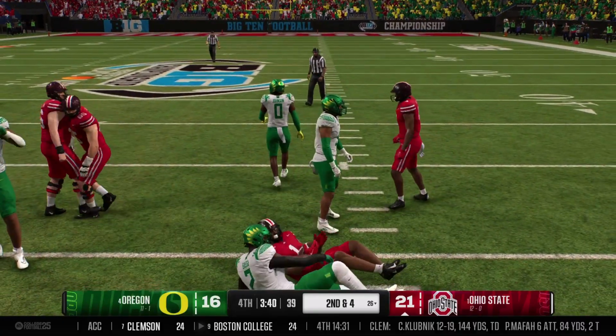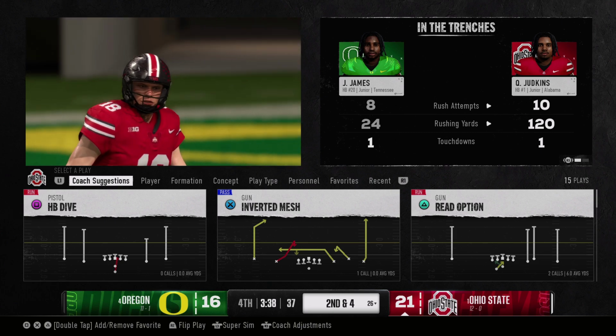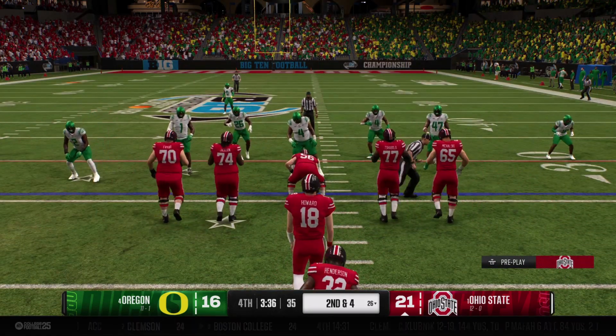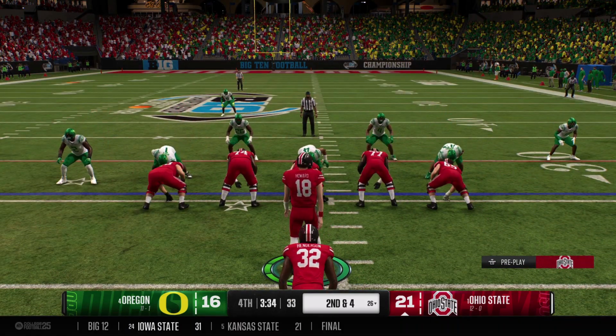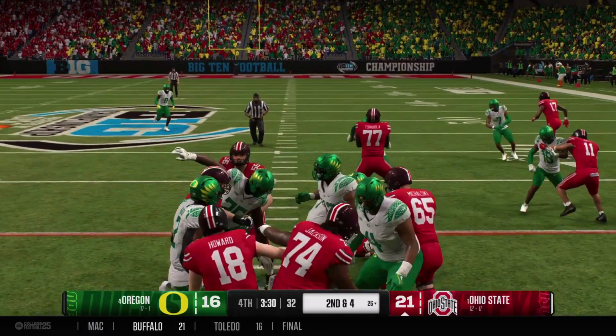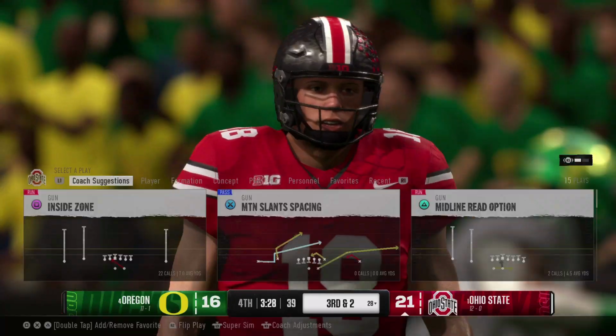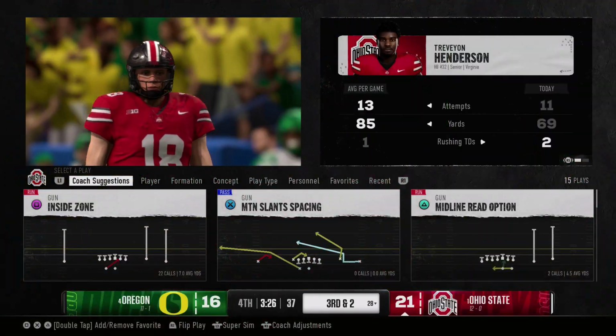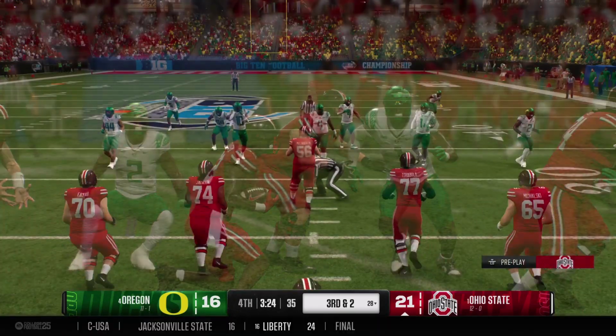Game moves the ball out past the 25-yard line. Well, this is where you really rely on your offensive line. Late in the game, you got the lead. You got to run the football. They know you're going to run the football. Get behind that big offensive line, run that running back, make sure he protects the football, and you got a great chance at a victory.